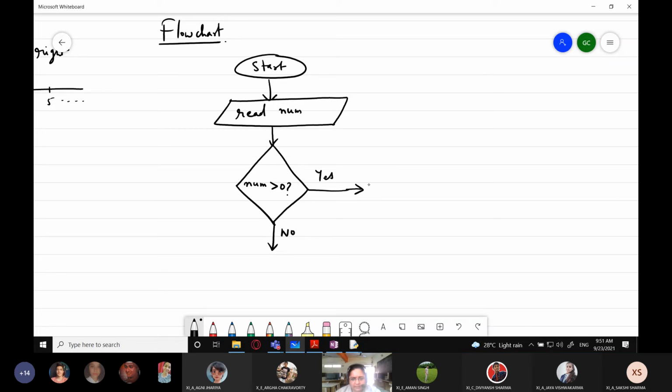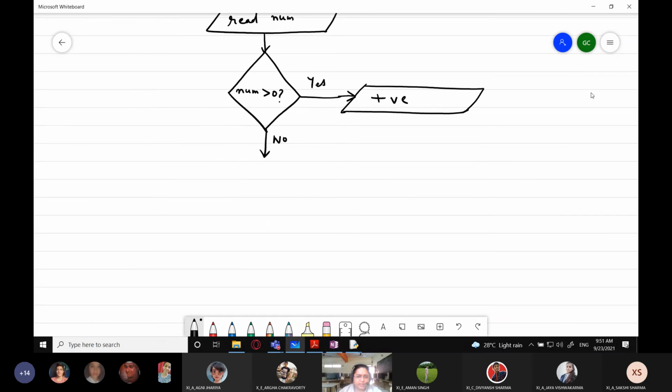So if it is yes, then we can directly print. Again, I'm using the input output box. That number is what? Positive. If it is no, I will check whether the number is less than 0 or not. Or you can also check whether the number is 0 or not, because the last resort will be negative. So here I am writing if num is less than 0. If it is not greater than 0, it should be less than 0.